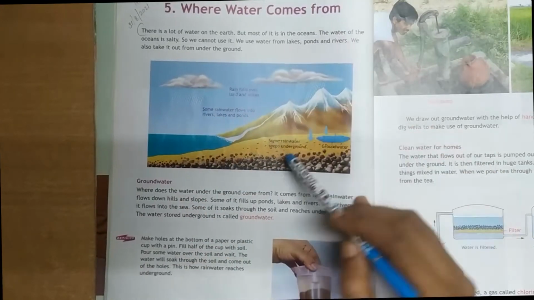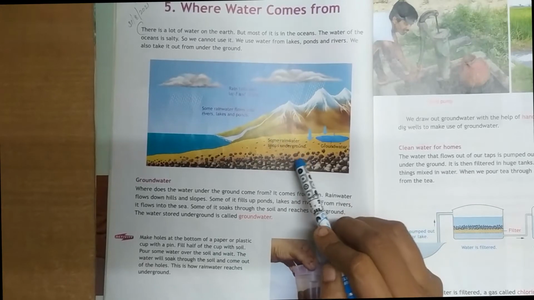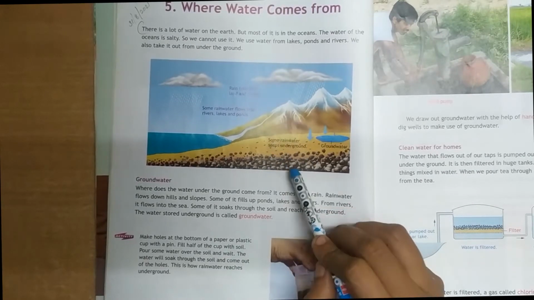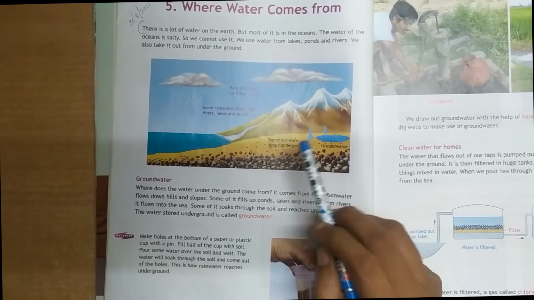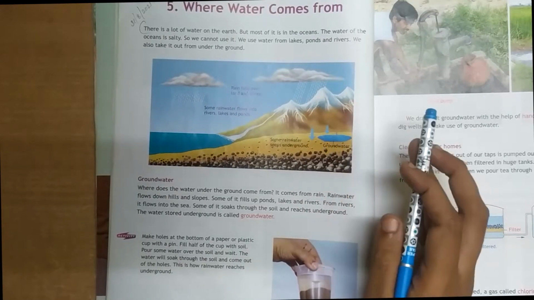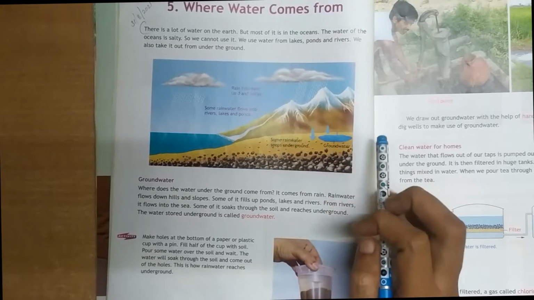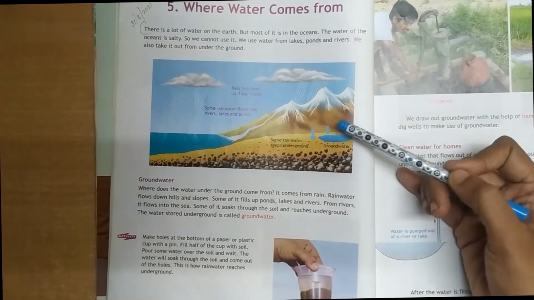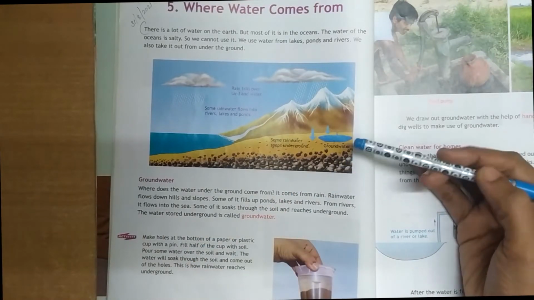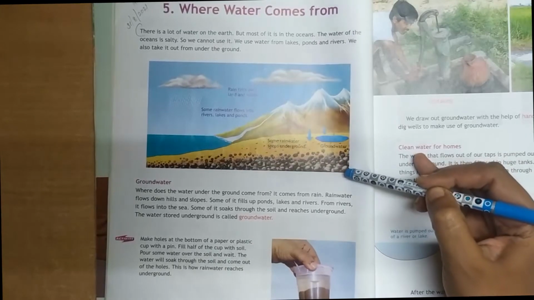And in the next picture, see, some rainwater seeps. Seeps means it goes directly underground, and that water is called the groundwater. Where does the water under the ground come from? As we have already said, it comes from the rain.